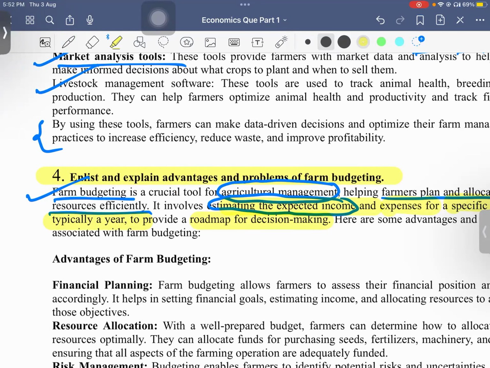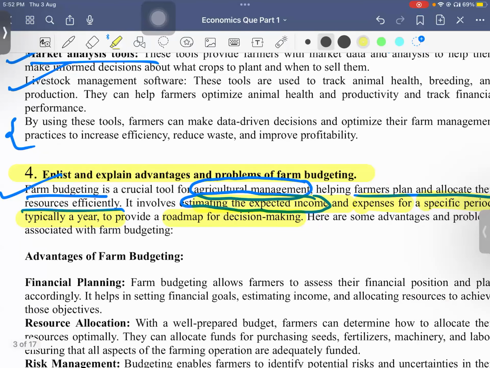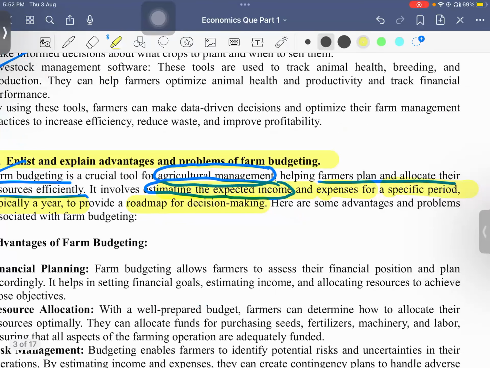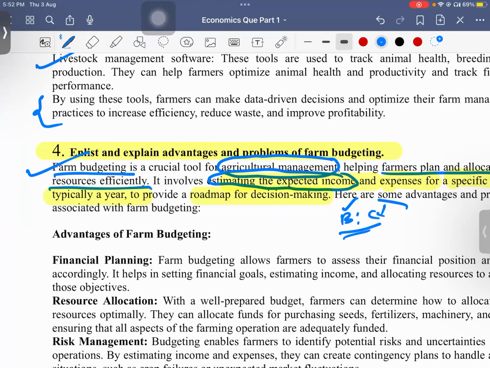We know how much we are going to get and how much we are going to spend, and that is over a year. Based on that, we will calculate. Sometimes we call it the BC ratio: how much we are going to invest and how much we are going to get in return. Based on that, we will make decisions.